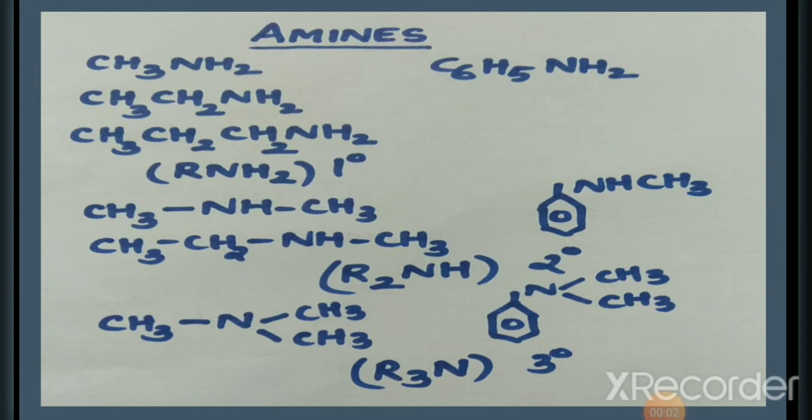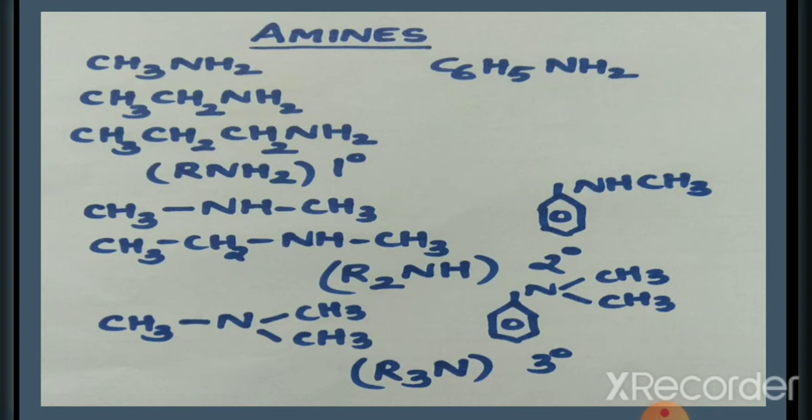Amines are derivatives of ammonia in which one or more hydrogen atoms may be replaced by an alkyl or aryl group. If hydrogen is replaced by an alkyl group, we get alkyl amines. And if hydrogen is replaced by an aryl group, we get aryl amines. Consider CH3NH2. The compound is methylamine. Its IUPAC name is methanamine.